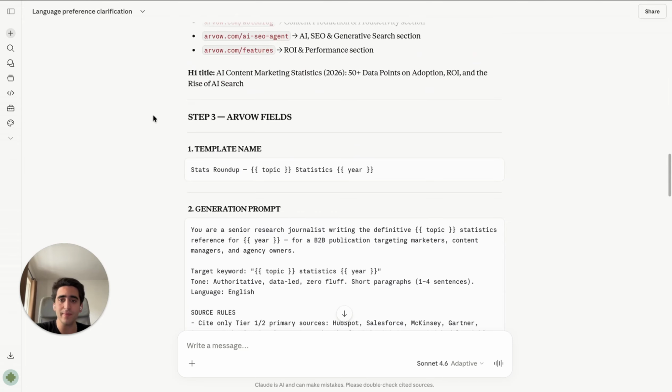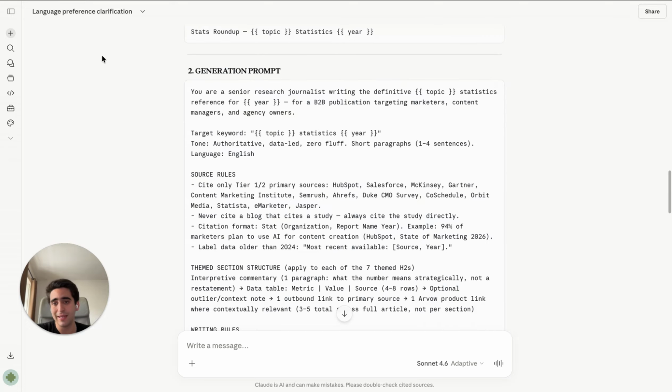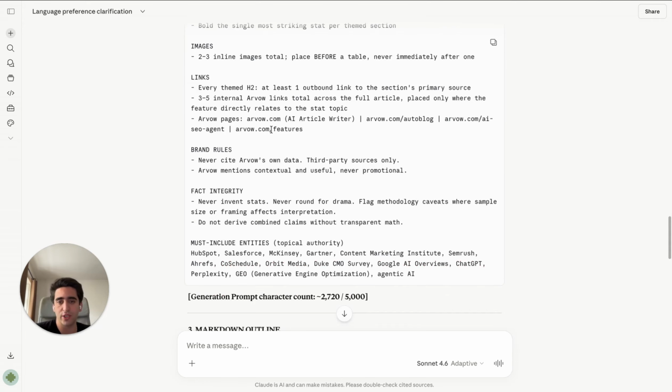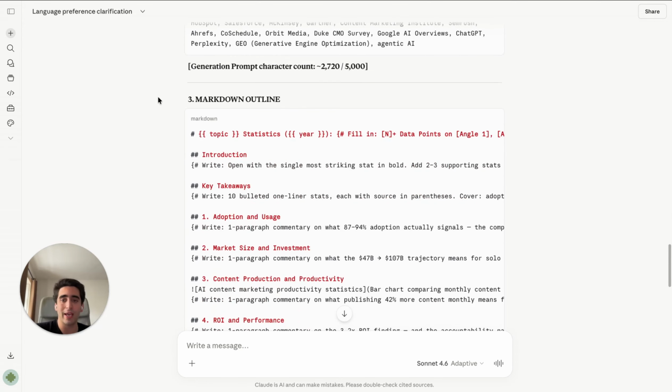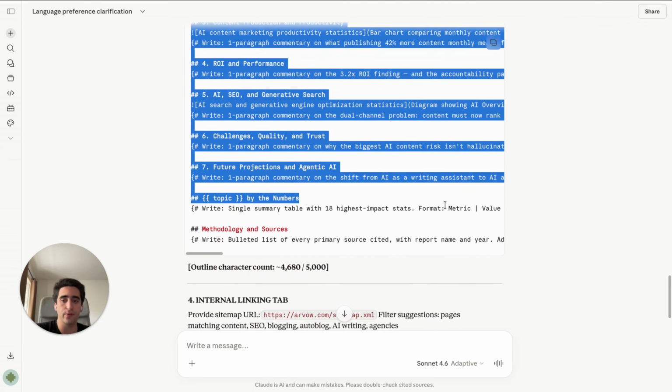And then it just gave me these fields right here. The first, the template name. Then we have the generation prompt, which is pretty much the prompt that will generate the article. Then we have the markdown outline, okay, which will be the structure of your article.